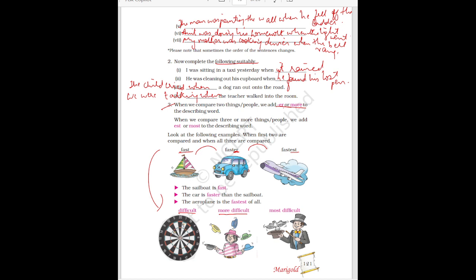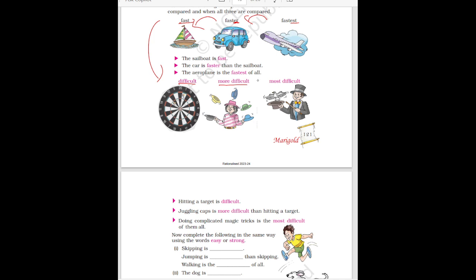So here the sailboat is fast, the car is faster than the sailboat, the airplane is fastest of all. If we compare three, then airplane is the fastest. Then second is difficult, more difficult, most difficult. Hitting a target is difficult. Then juggling cups is more difficult. When you are comparing juggling cups with hitting a target, then juggling cups is more difficult. But when you are comparing three together, then you will say magic tricks is most difficult of all of them. Okay, so like this you have to understand.